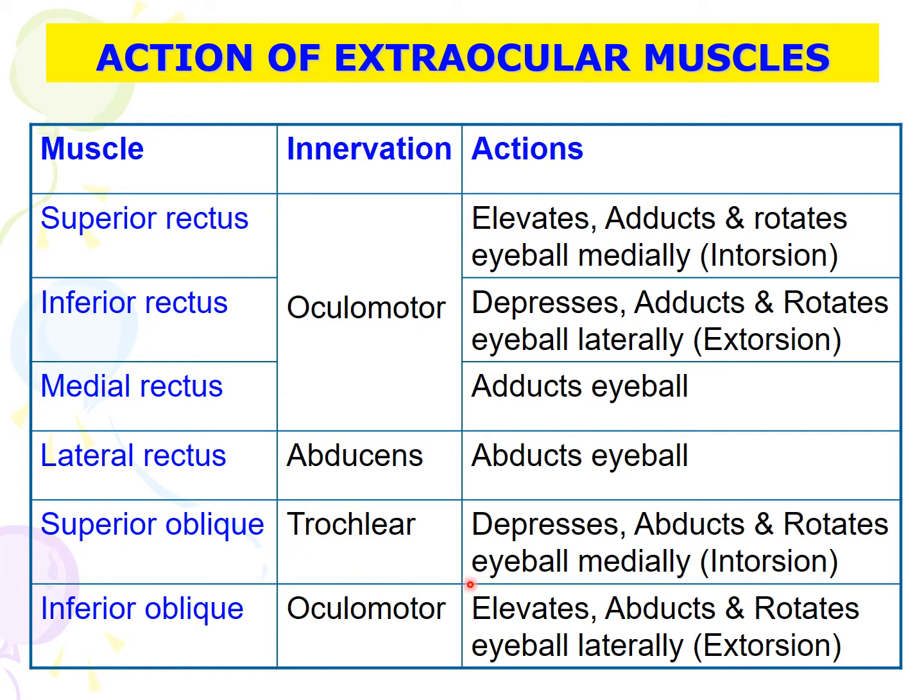Superior oblique is the depressor, also an abductor, and rotates the eyeball medially or intorts the eyeball. Inferior oblique is the elevator, abductor, and rotates the eyeball laterally or extorts the eyeball.